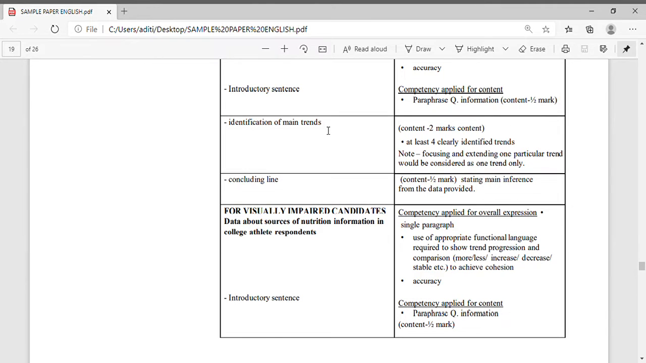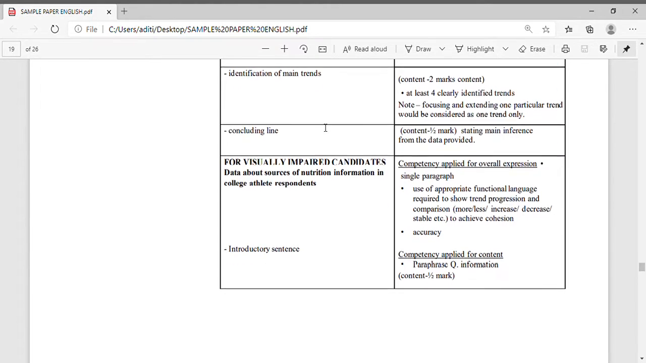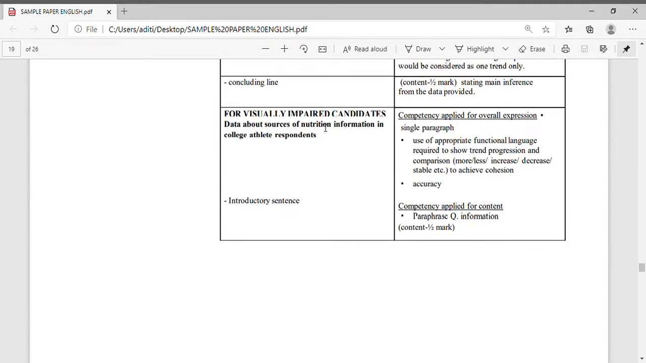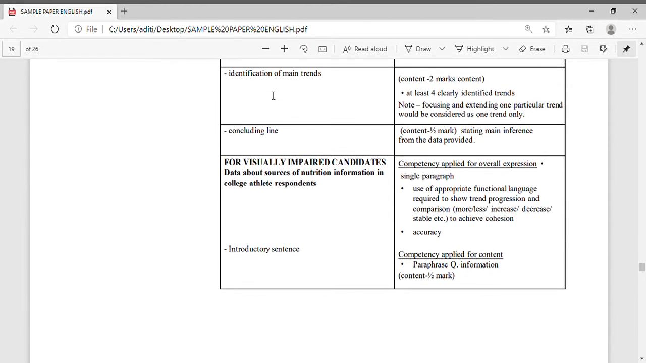Okay, in which year more devices were purchased and in which year fewer devices were purchased, that you have to mention. Then lastly you have to write the conclusion. Conclusion means concluding lines, a summary. The paragraph which you have written, that summary you have to write.